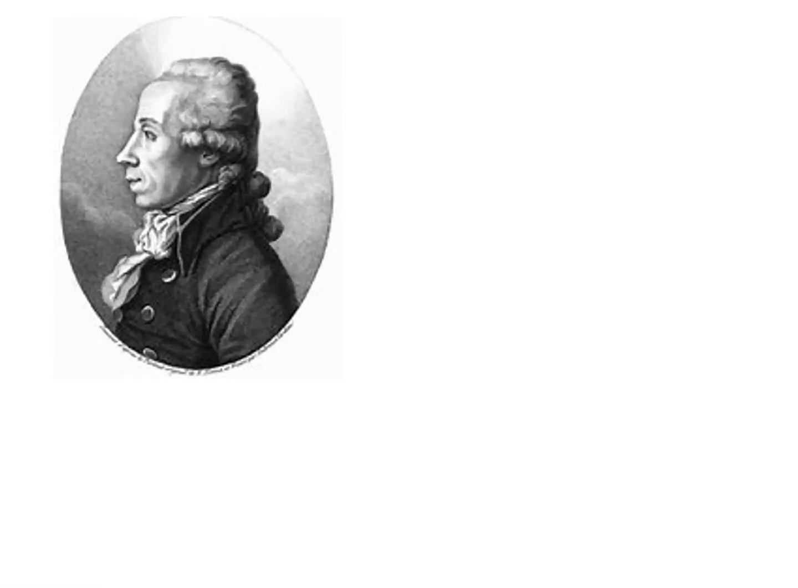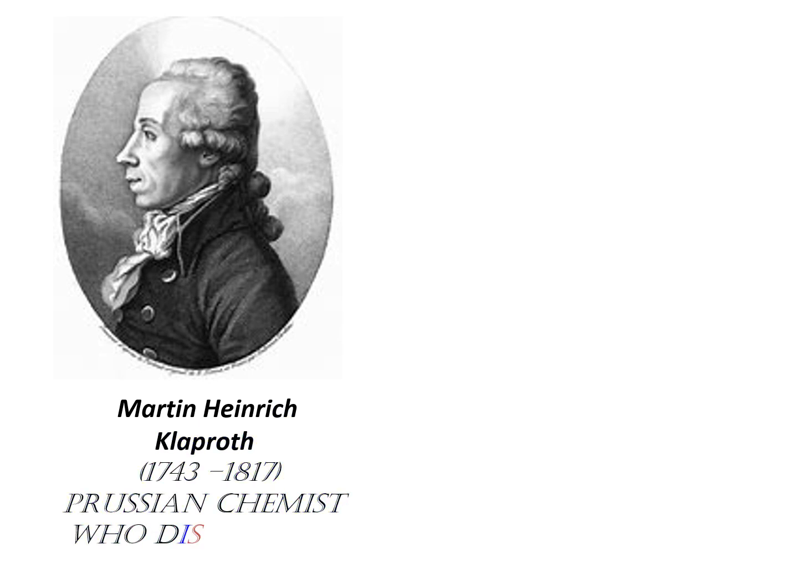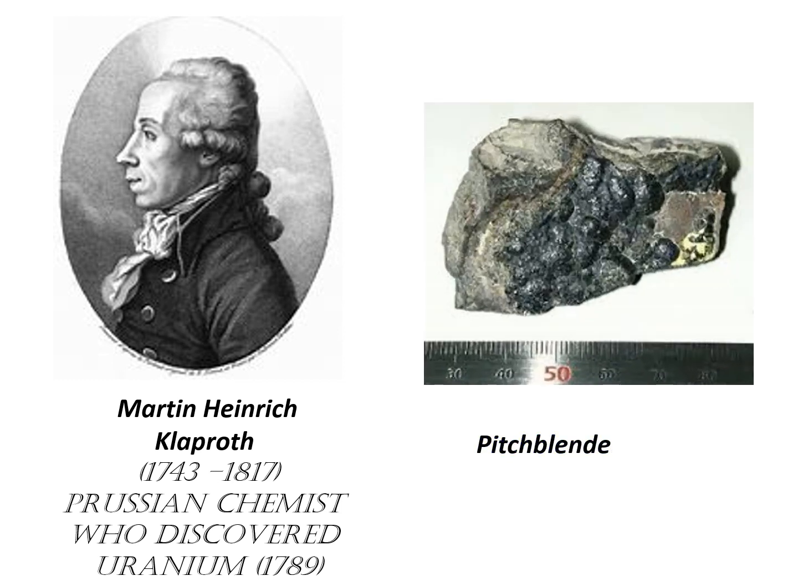Uranium was discovered in 1789 by Martin Heinrich Klaproth, a Prussian chemist. He found this element by analyzing a rock called pitchblende.